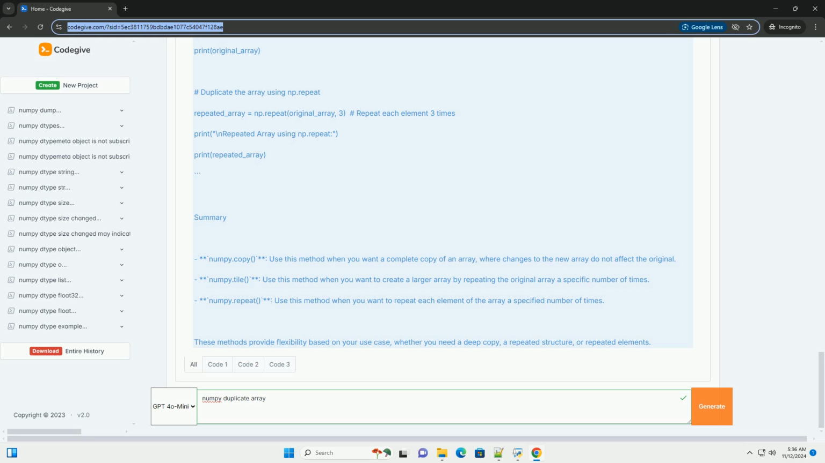Summary. Numpy.copy, use this method when you want a complete copy of an array, where changes to the new array do not affect the original. Numpy.tile, use this method when you want to create a larger array by repeating the original array a specific number of times. Numpy.repeat, use this method when you want to repeat each element of the array a specified number of times. These methods provide flexibility based on your use case, whether you need a deep copy, a repeated structure, or repeated elements.